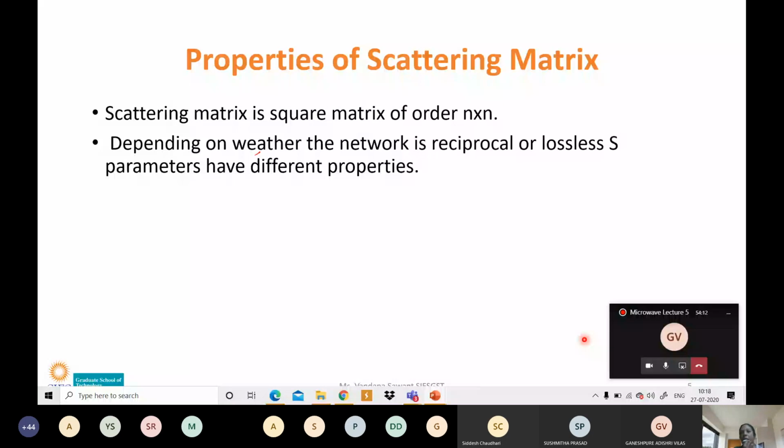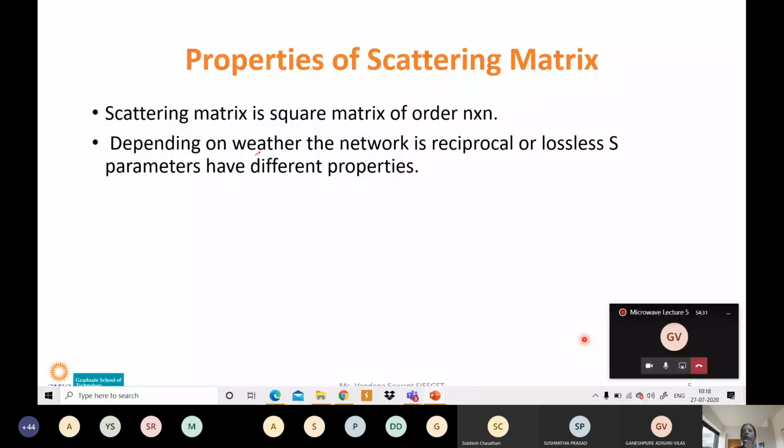There is no compulsion that we have to give the input to port 1 only, or measure the output at port 2 only. This type of network is called a reciprocal network.